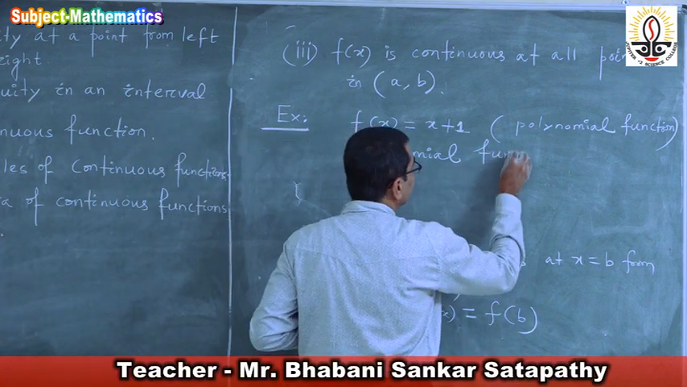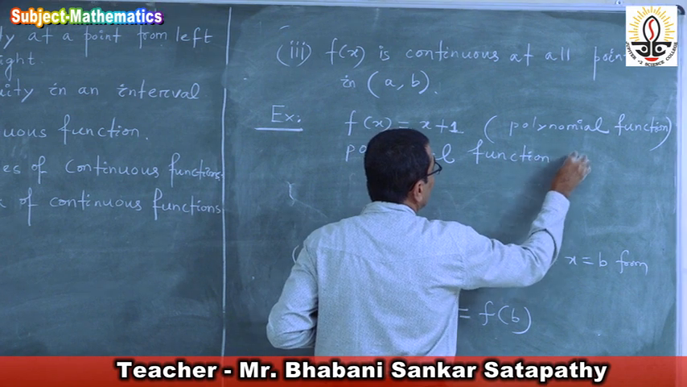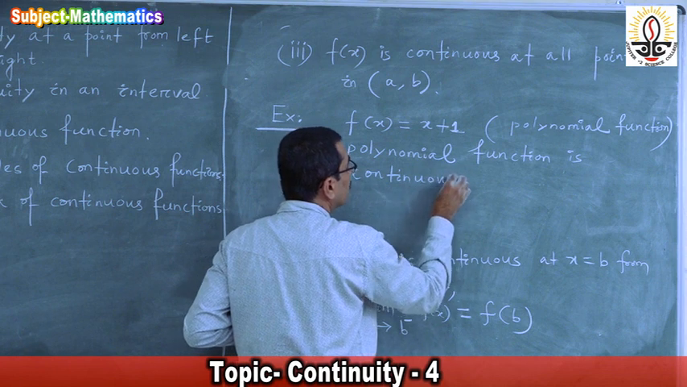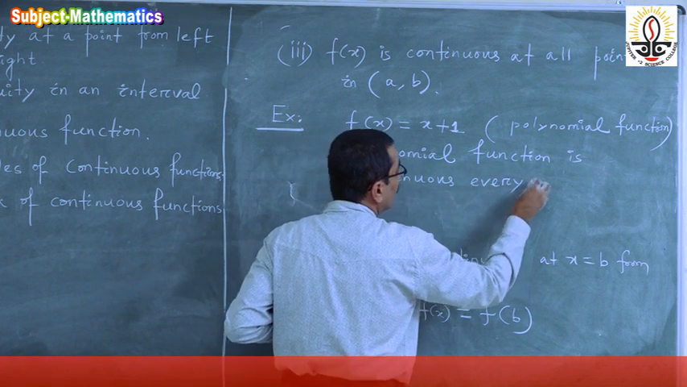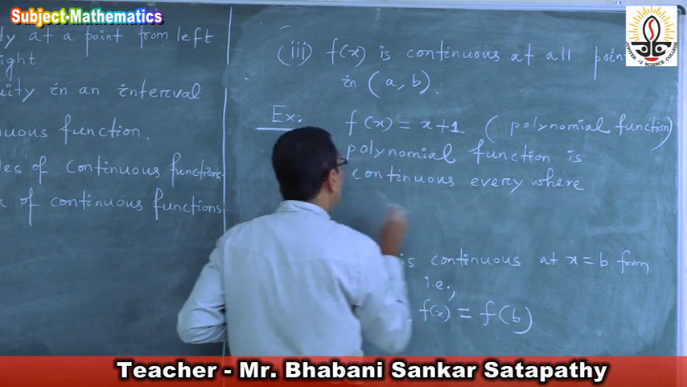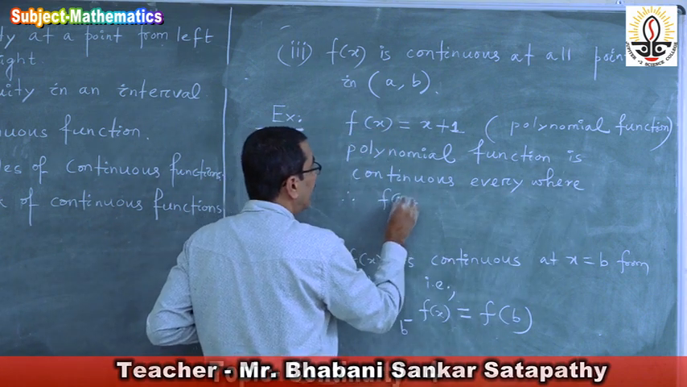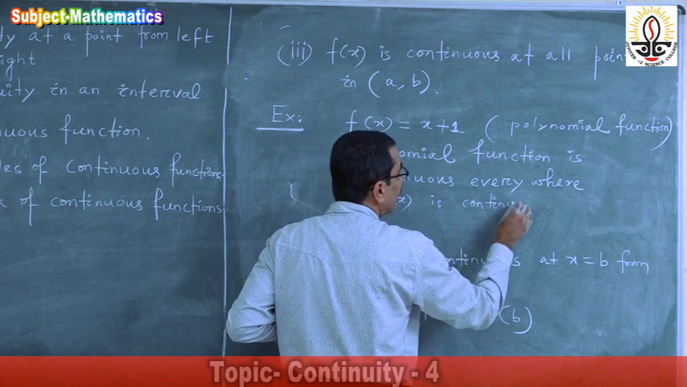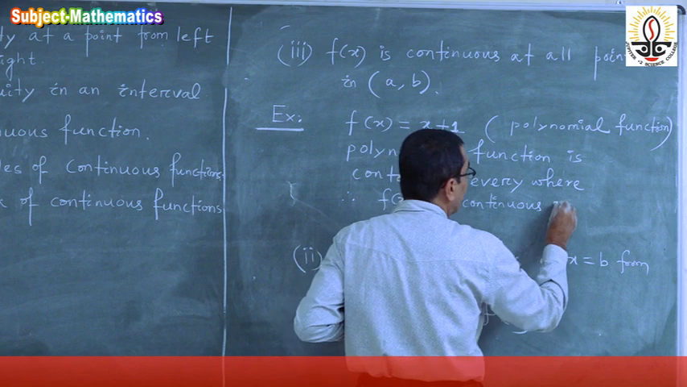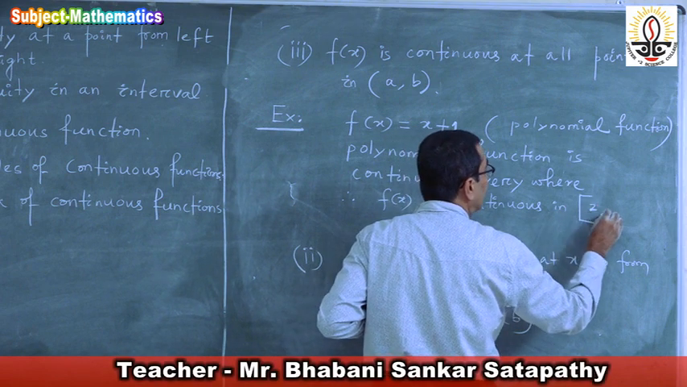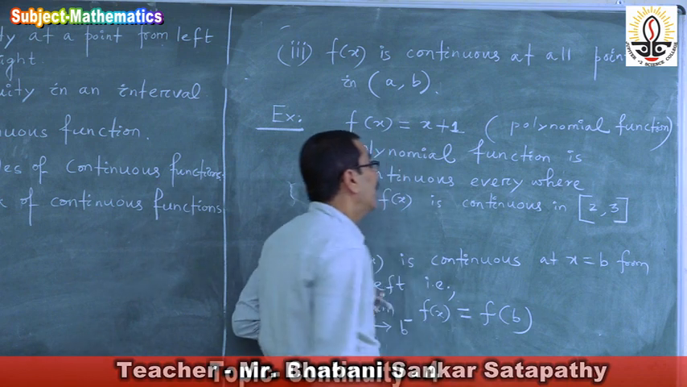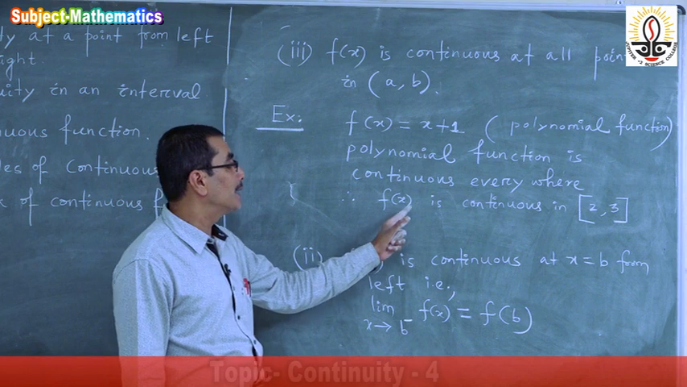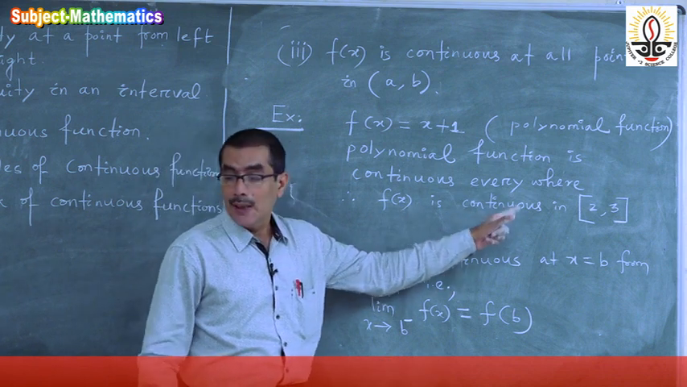Polynomial function is continuous everywhere. Therefore this function f of x is continuous in a closed interval 2, 3. Since it is a polynomial function, it is continuous everywhere, therefore f of x is continuous in closed interval 2, 3.